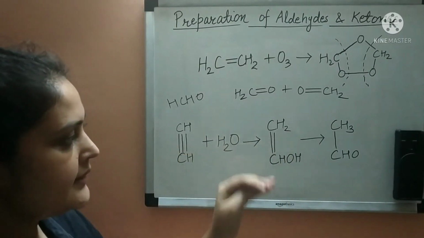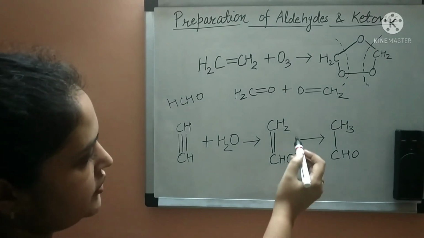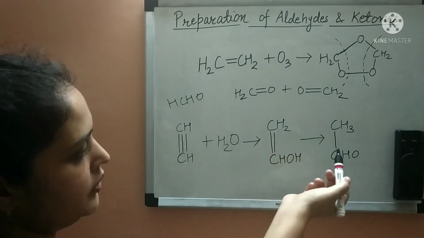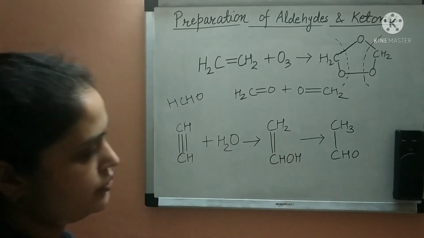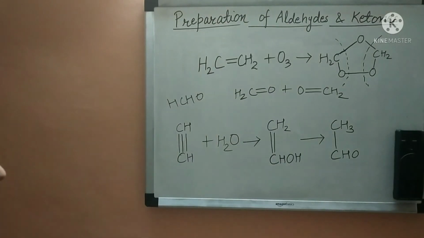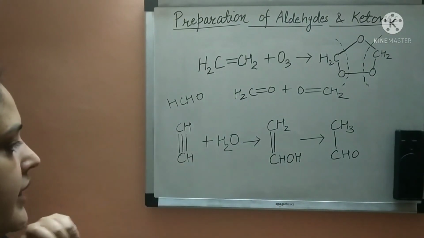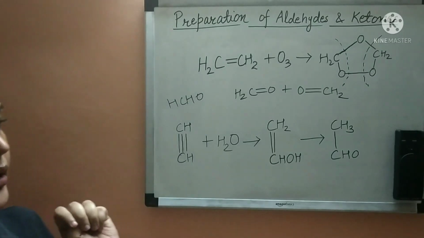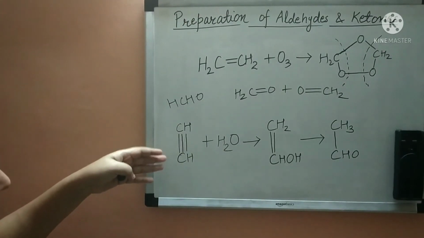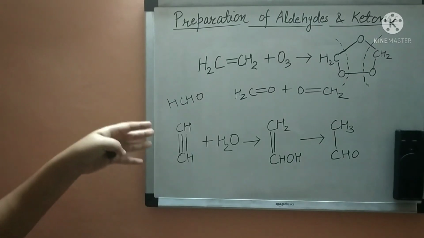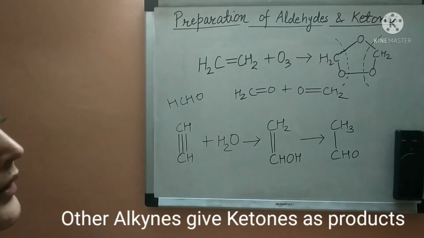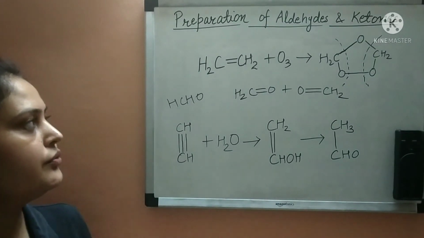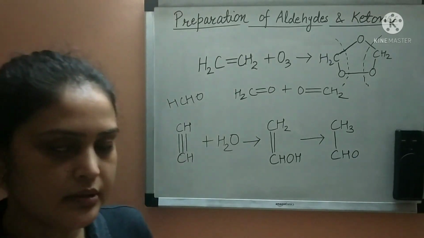Next, this hydrogen atom gets shifted to the other carbon atom, which is doubly bonded, and we get CH3CHO. So this is ethanal. We are getting ethanal from ethyne. Instead of ethyne we can use other alkynes, and we will get another aldehyde or ketone. In this way we can prepare aldehydes and ketones from alkenes and alkynes, or hydrocarbons.